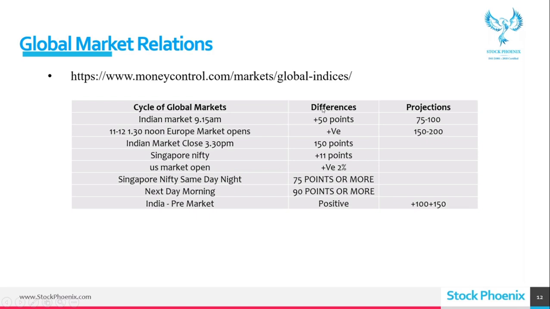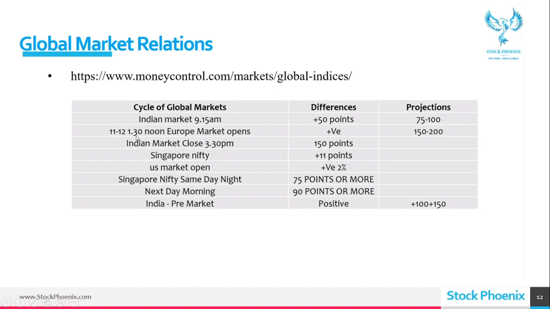It is opening with 50 points positive. Analyzing that the market is opening at 50 points positive, it may give 75 to 100 points because it's totally positive. So I'm expecting that market will give a rally of at least 75 to 100 points.